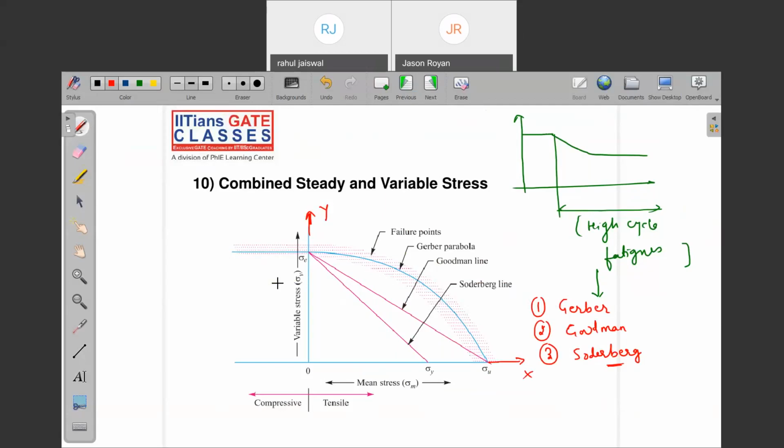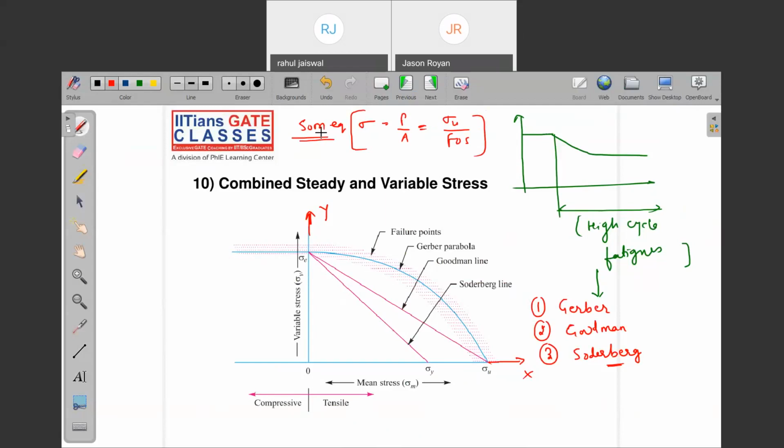So many things to say, but the time constraint is there. Now just tell me why you are using Soderberg and Goodman when we have the strength of materials equation. Still, we have the SOM equation: stress is equal to load by area, which must be equal to ultimate stress by factor of safety. When we have this SOM equation, then why are we using Soderberg, Gerber, Goodman?